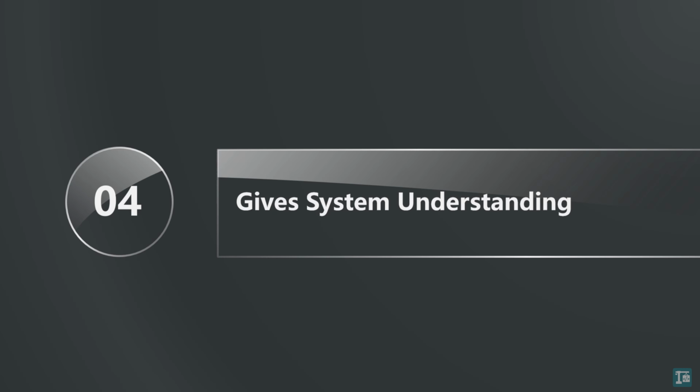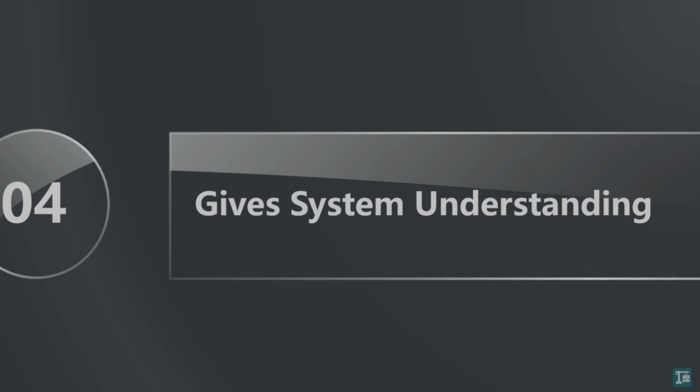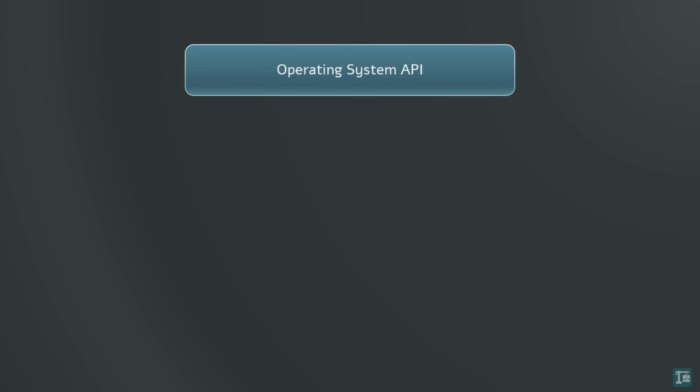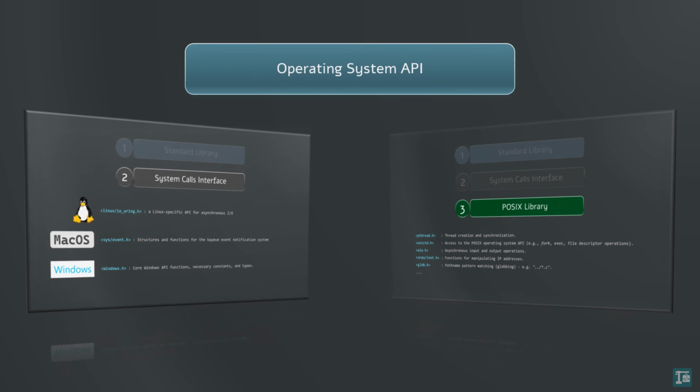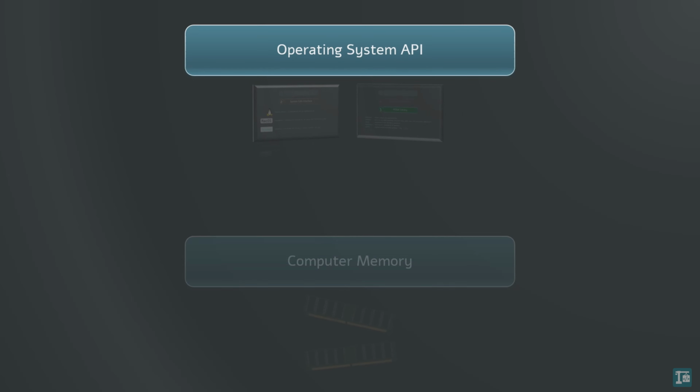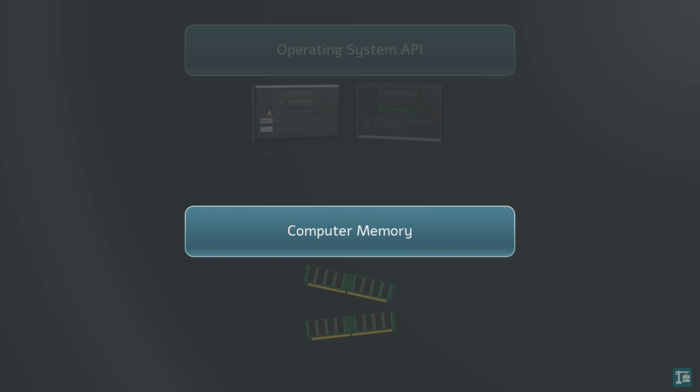Learning C helps programmers understand how computers work. As you learn and use C to develop software, you will need to use the operating system interface or the POSIX library to make low-level calls. This will help you gain a better understanding of the operating system and its interface. Computer memory. Learning C can help you understand program memory.